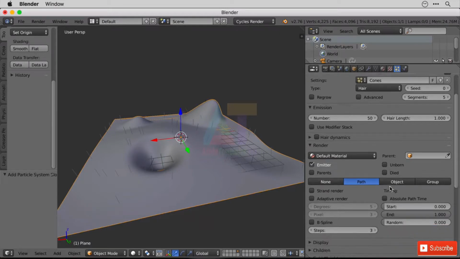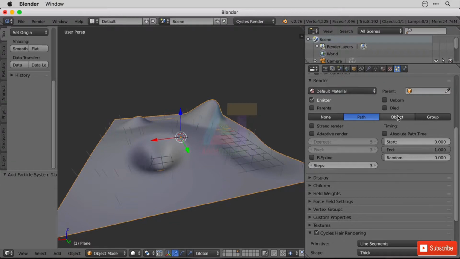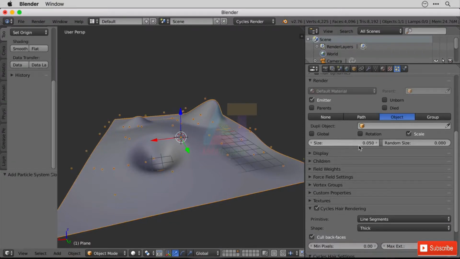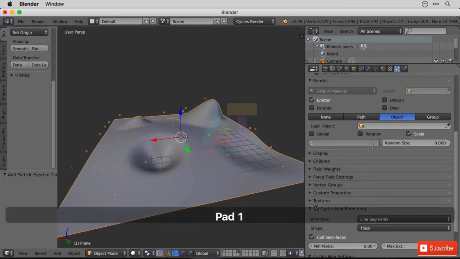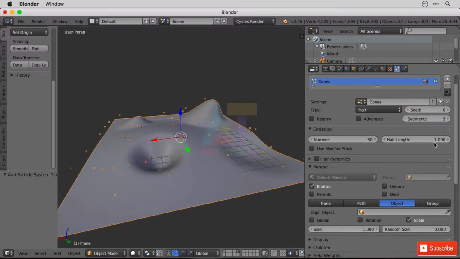And then scrolling down, where is it hidden? Under object, so we select object, and the size here, set that as 1. Now when that's 1 and this hair length here is 1, your object will be the size that you created it, rather than some random size that you tweak. That's always very useful for making sure you can see it laid out as you would expect it to. It caught me out no end when I've not set these two to 1. Obviously feel free to change them afterwards to your heart's content, but that's a very good starting point.